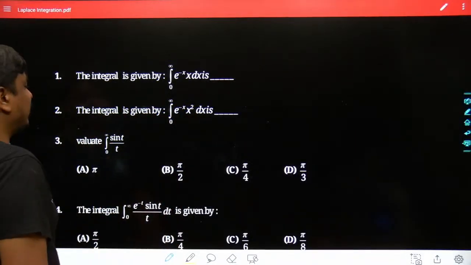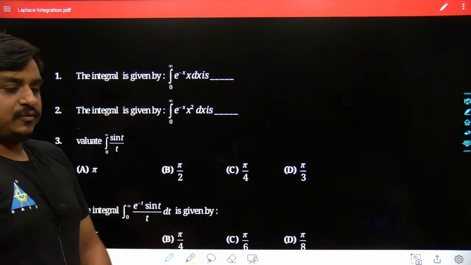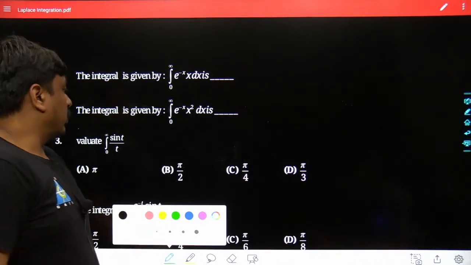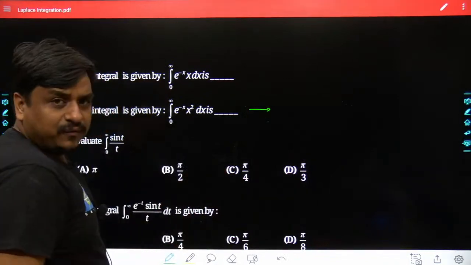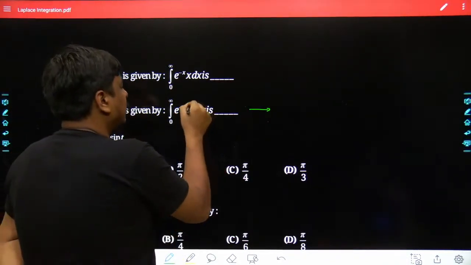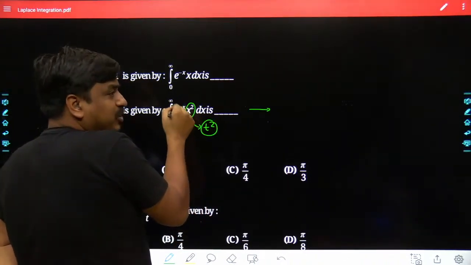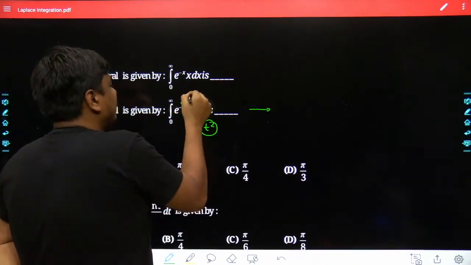Tell me what would be the best answer for question number 2. What would be the solving methodology? Again focus on the value of s and on the x of t. The x of t is t square, and this was the place of e to the power of minus st. The s is the same as the t here, so the value of s is 1.